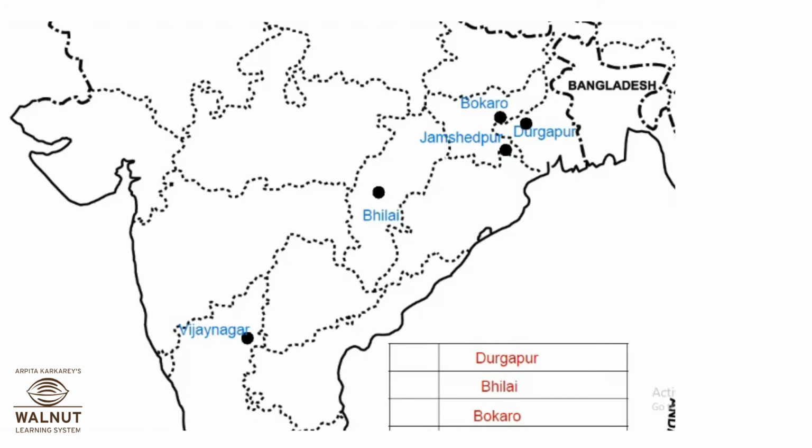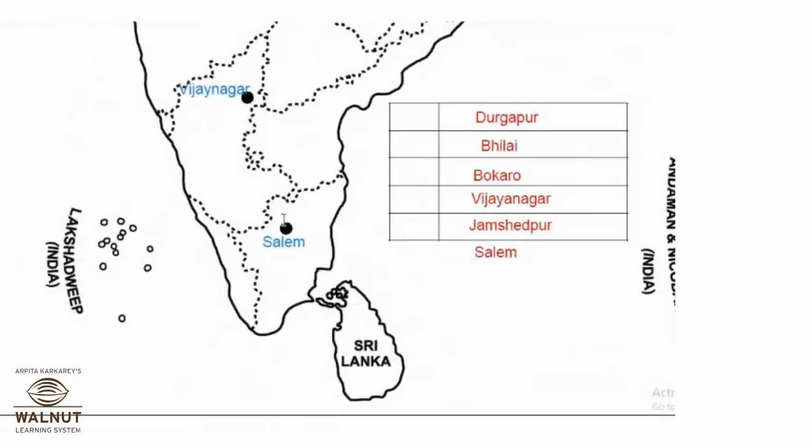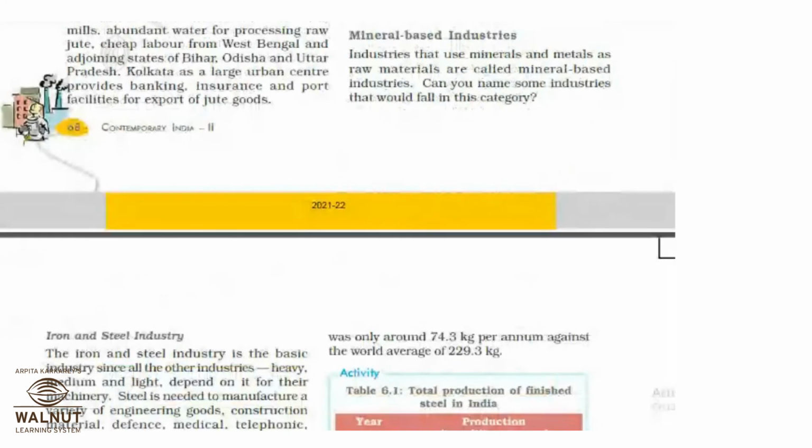Jharkhand, ma'am. Ma'am, Chhattisgarh. Bhilai lies in Chhattisgarh. Okay, Jharkhand. Oh, Bhilai, sorry, lies in Chhattisgarh and Jamshedpur, Bokaro lie in Jharkhand. And this lies in West Bengal. Okay, this is Karnataka, and this is which state? Tamil Nadu. Salem, Tamil Nadu. Okay. Any doubts? Okay, then we were seeing the processes in iron and steel.